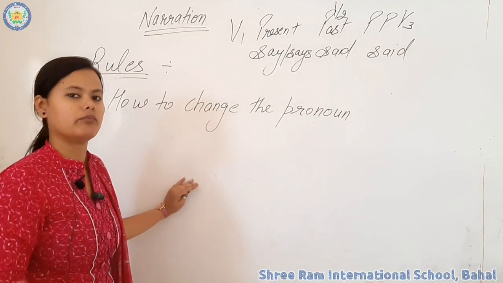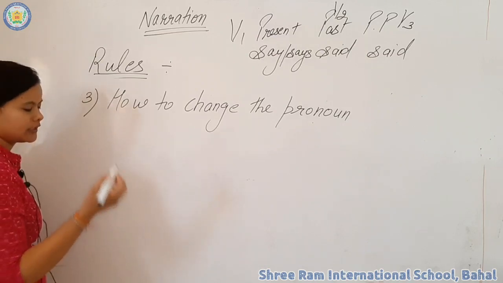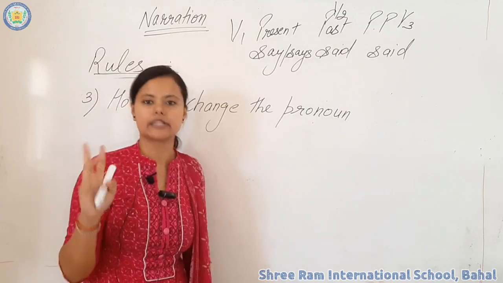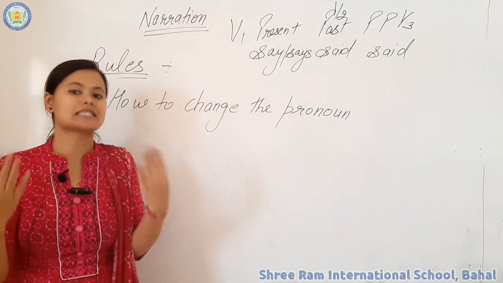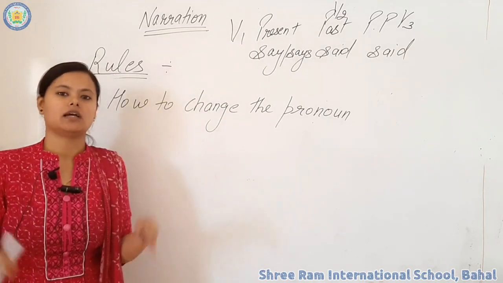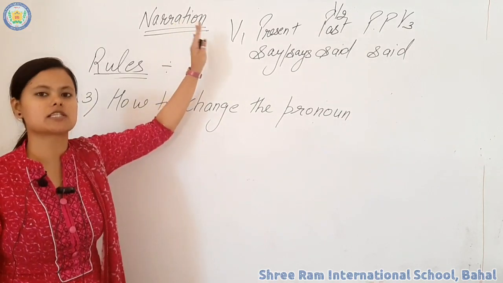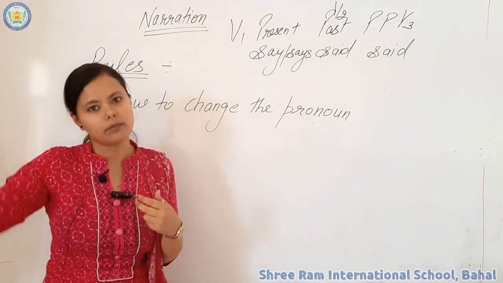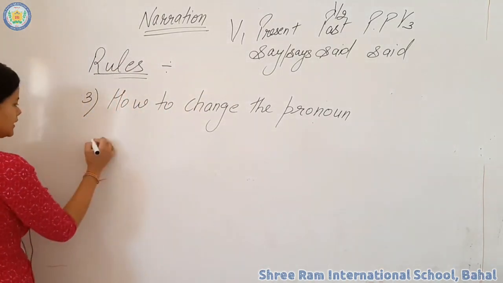You have to make it in your notebook also. As you all know, pronoun contains three persons: first person, second person and third person. I am standing here, I am speaking, I am the first person. You are listening to me, you are the second person. And we both are talking about another topic. Now we are talking about the narration, so this is your third person. If we are both talking about any other person, that will be counted into the third person. So let's make a table here first.